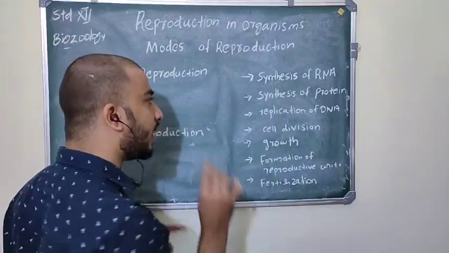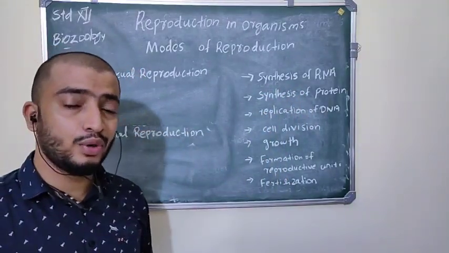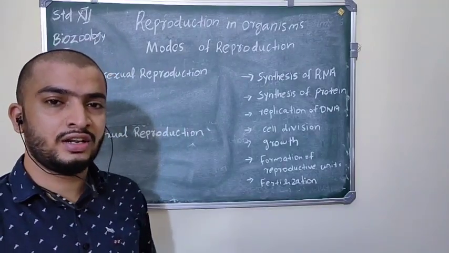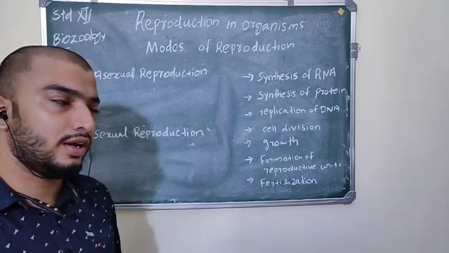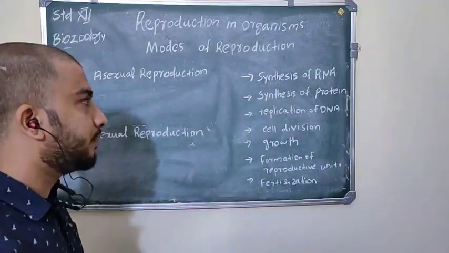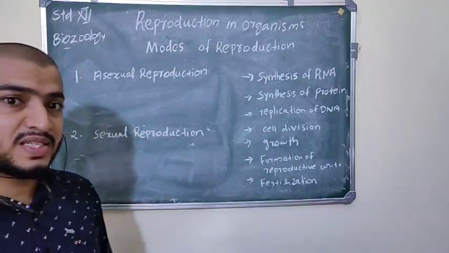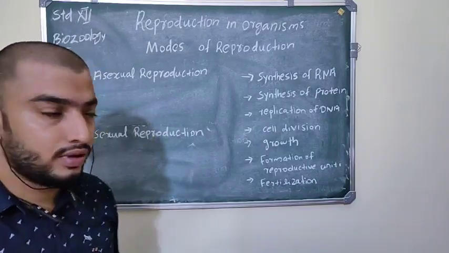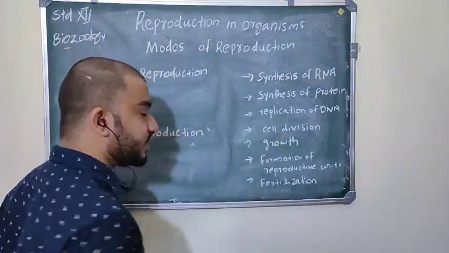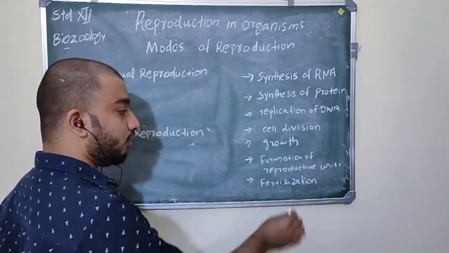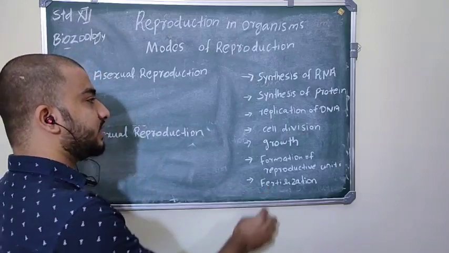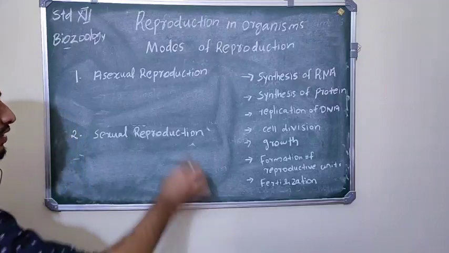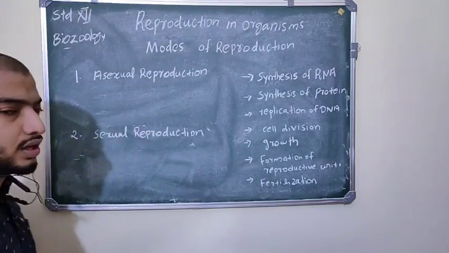In both, you can see all these basic features. That means synthesis of RNA. You know what RNA is, ribonucleic acid. What are the different types of RNA? Do you remember? Messenger RNA, transfer RNA and ribosomal RNA. So synthesis of RNA and synthesis of proteins. This messenger RNA goes to the ribosome and they produce protein. Then cell division and growth, formation of reproductive units, and fertilization. All these basic features you can see in all modes of reproduction, whether asexual or sexual.